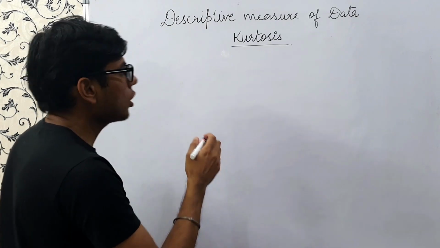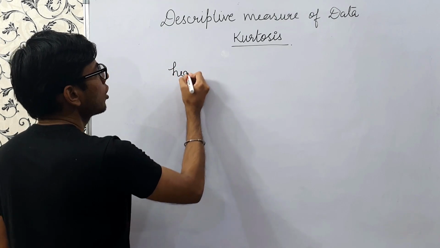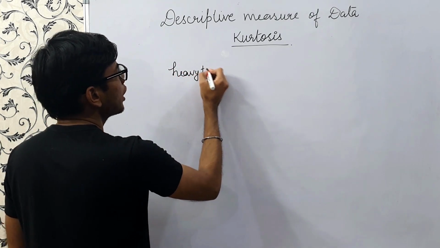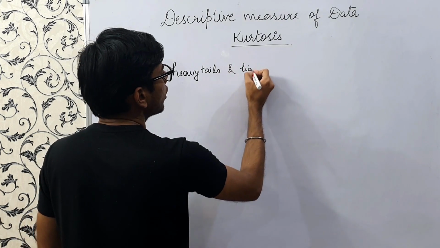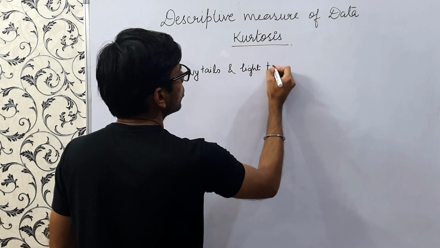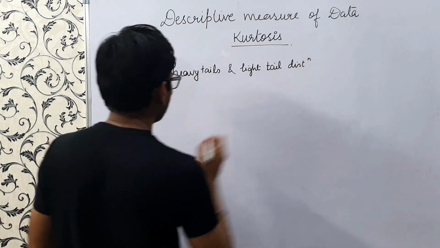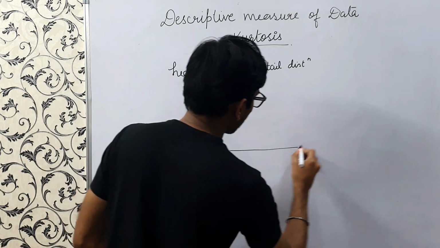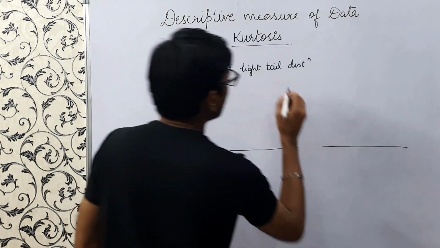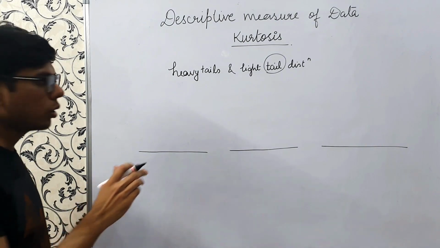So before learning kurtosis, we'll learn a few terms like heavy tail and light tail distribution. So tail usually refers to the end.